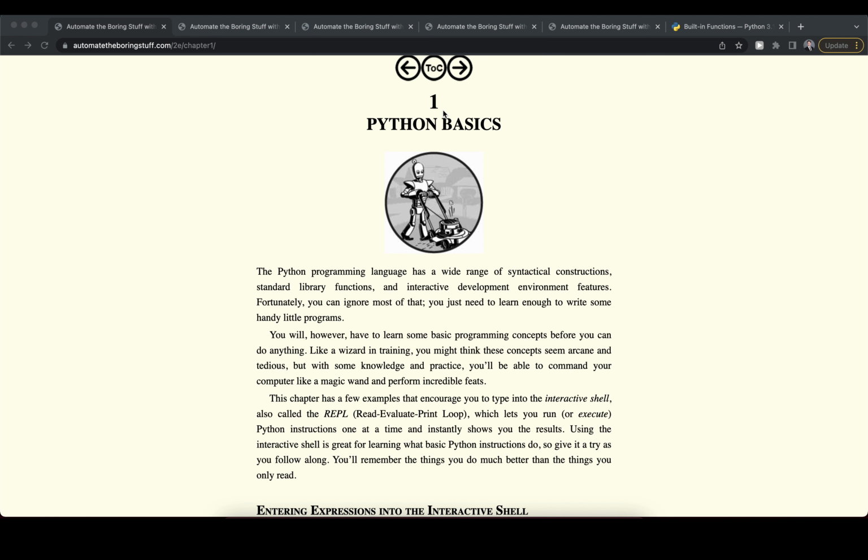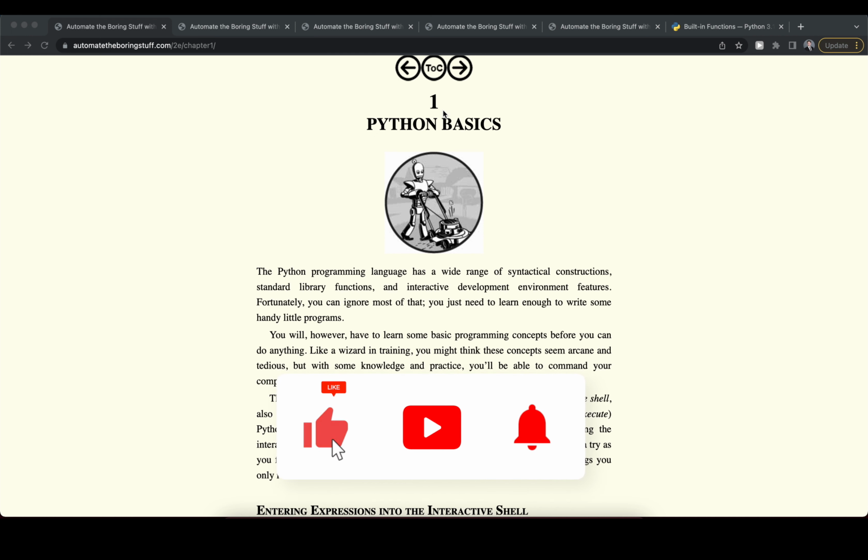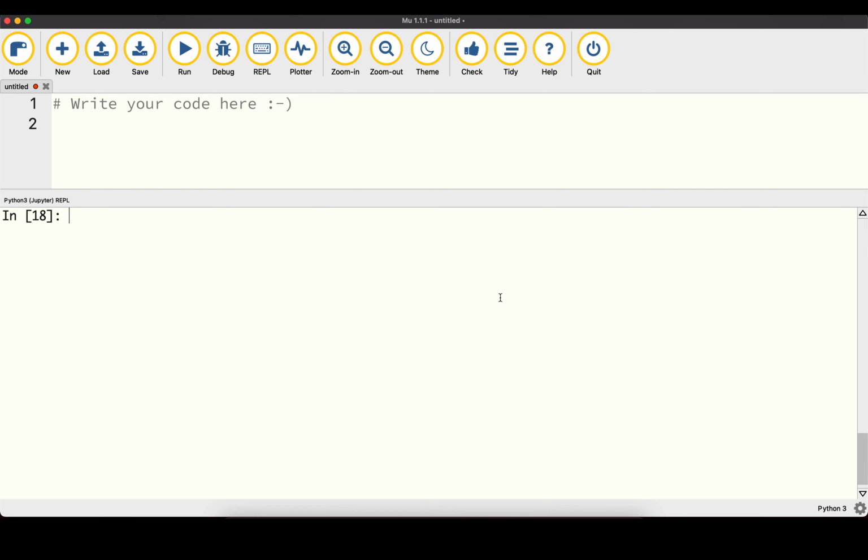In the previous video, if you didn't see it, we had a look at how we can set up Python, how we can install it, and also how we can install a code editor. We are using Mu as our code editor, and we can open it up. Here's the code editor. Last time we had a quick look at how we can use the REPL, our interactive shell, and we're going to pick up where we left off and learn about the Python basics.